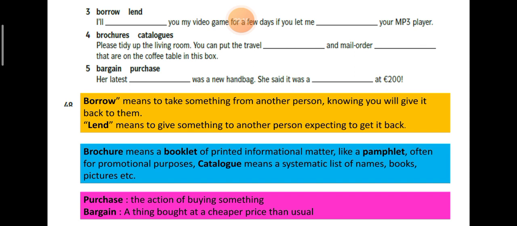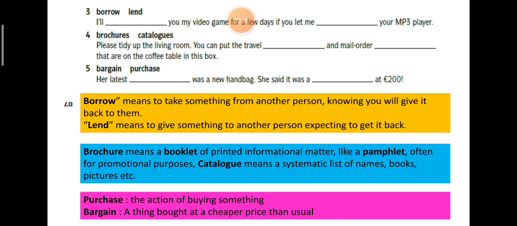Number 5, bargain and purchase. Now, purchase means the action of buying something. For example, when you go to a shop, you say to the salesperson, I would like to purchase a washing machine. I would like to buy a washing machine. Bargain means something that you buy at a cheaper price than usual.